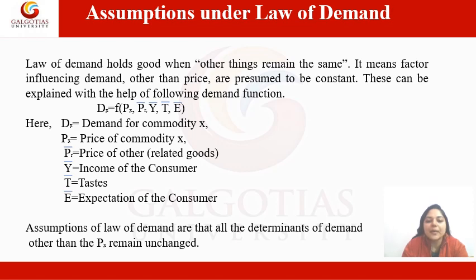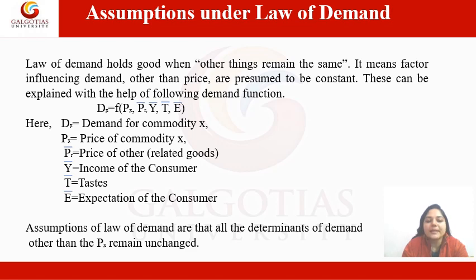So Dx is the demand for commodity X, Px is the price of commodity X, Pr bar is the price of other or related goods, Y bar refers to income of the consumer, T bar refers to taste, and E bar refers to expectation of the consumer. Bar is not shown on Px.